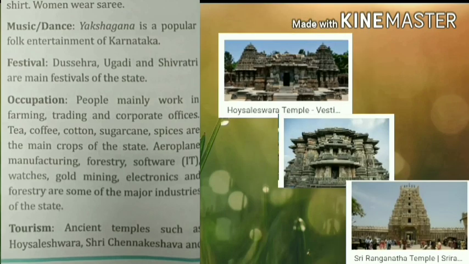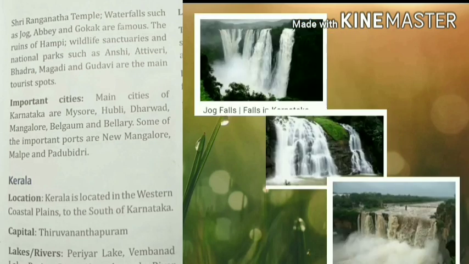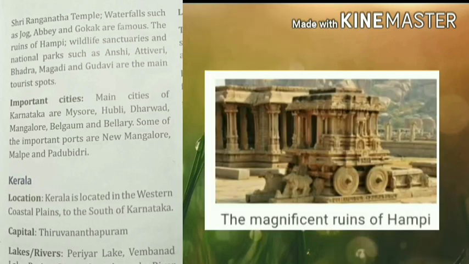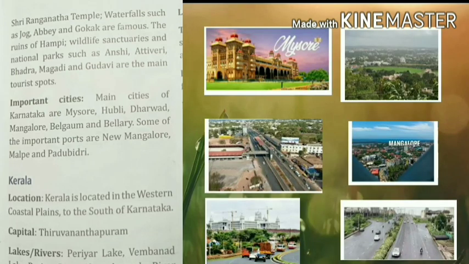Now regarding tourism, ancient temples such as Holeshwara, Sri Chennakeshava and Sri Ranganatha temple are present here. And waterfalls such as Jog, Abbey and Gokak are very famous. The main tourist spots are the ruins of Hampi, wildlife sanctuaries and national parks such as Anshi, Attiveri, Bhadra, Magadhi and Godavari. Some of the main cities of Karnataka are Mysore, Hubli, Dharwad, Mangalore and Bellary.